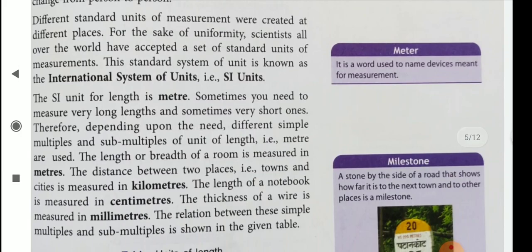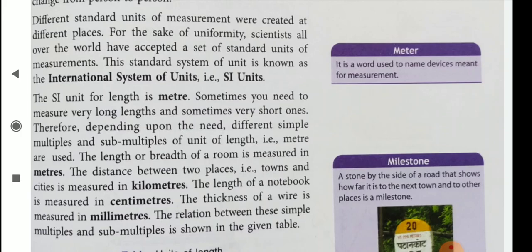Sometimes we need to measure very long lengths and sometimes very short ones. Therefore, depending upon the need, different simple multiples and submultiples of the unit of length, that is meter, are used. The length and breadth of a room is measured in meters.